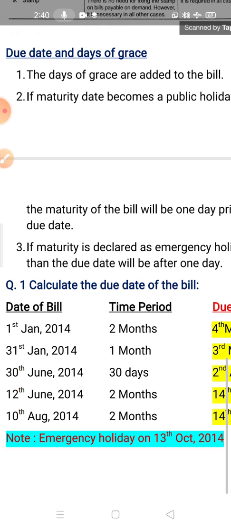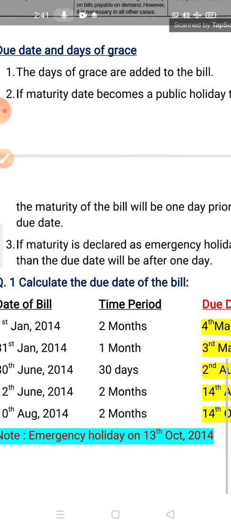Okay. Now next is due date and days of grace. See children, when we have to make the journal entries in this chapter, we want the date. So the date is very important. How to find out the actual due date, this is very important. So today I am telling you how to calculate the due date.